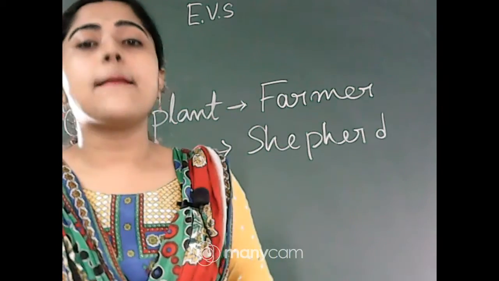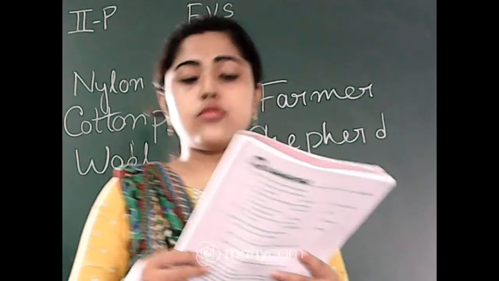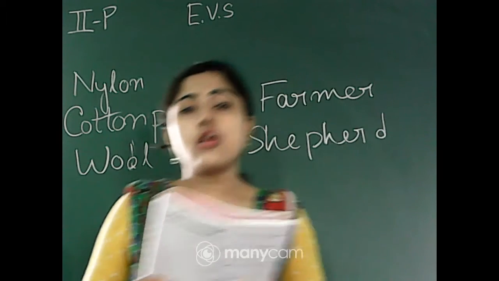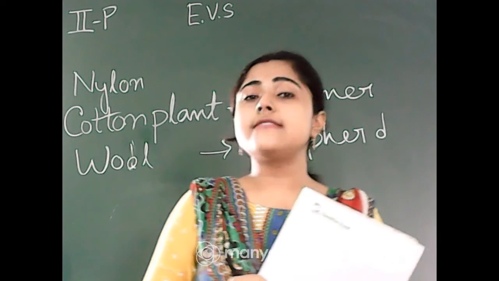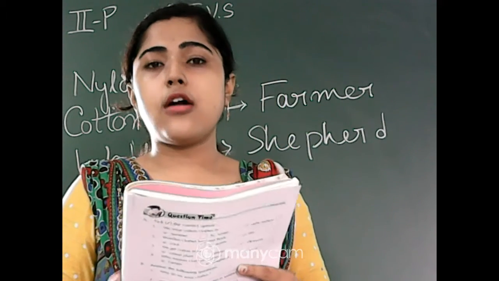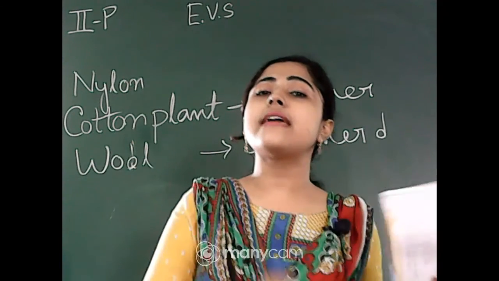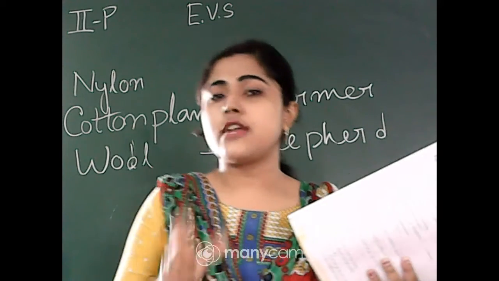A loom is a machine where those people, whom we call weavers, make clothes from thread. We know about cotton thread, silk thread, woolen thread, and now we also know about nylon thread, and those mixed threads of nylon with cotton and silk.